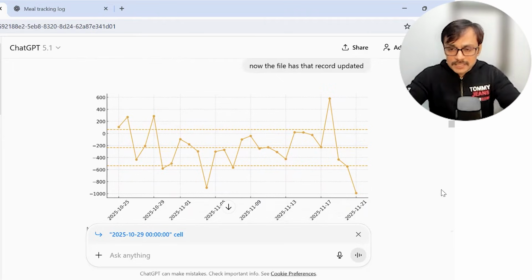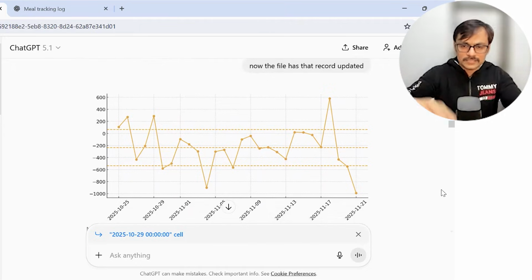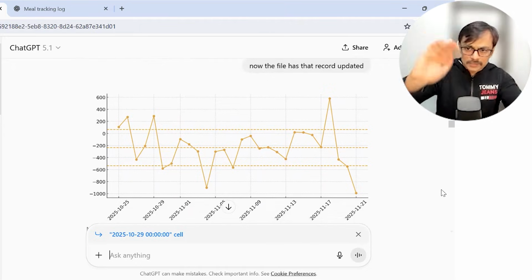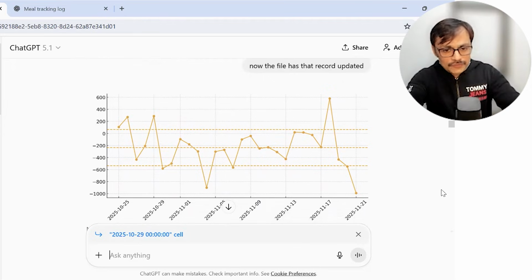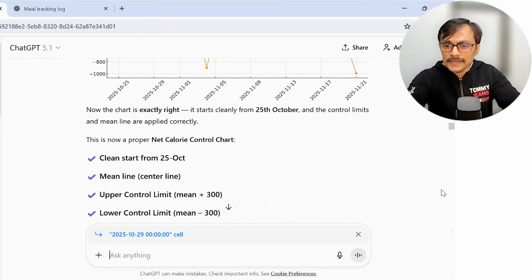So I can say this is what is coming for my net calories. There is a mean value, there is an upper control limit, there is a lower control limit, and then we can have a control chart out of it. So ChatGPT could help me in preparing that.